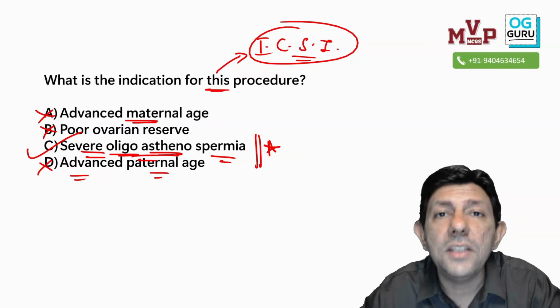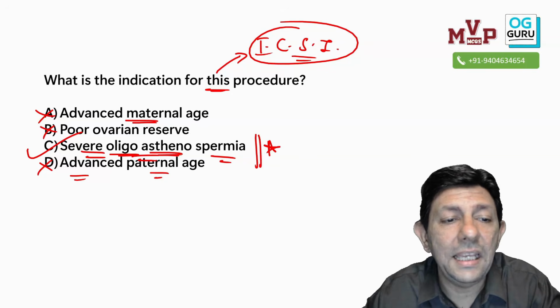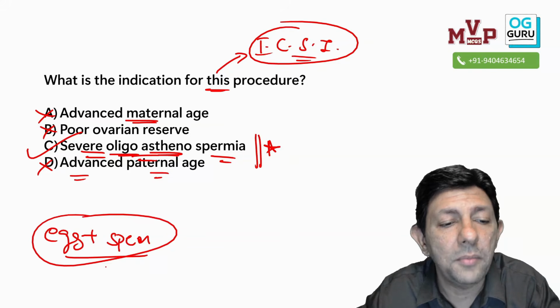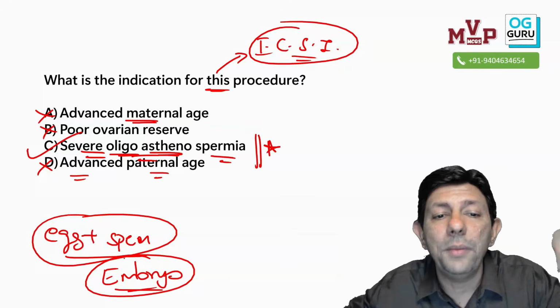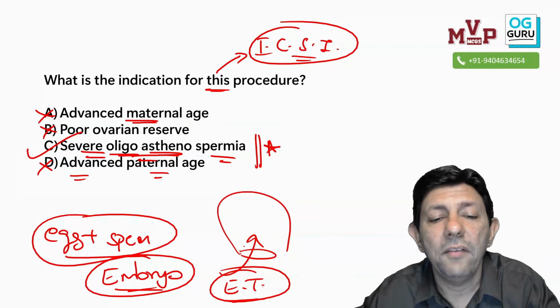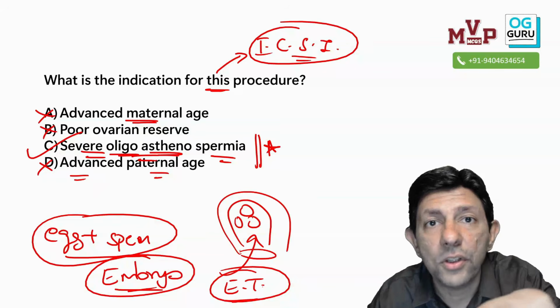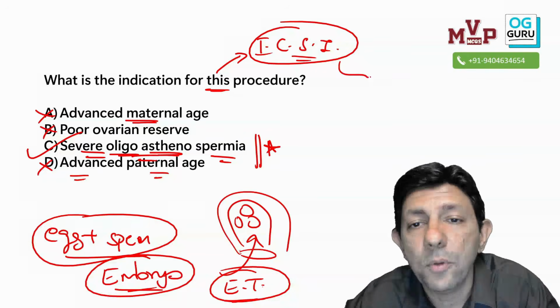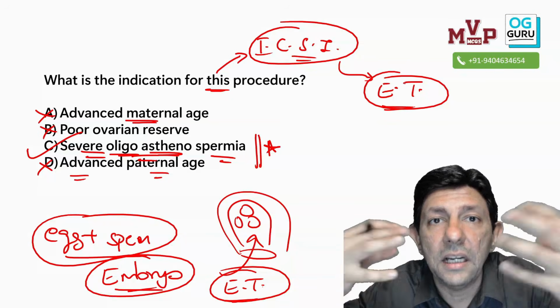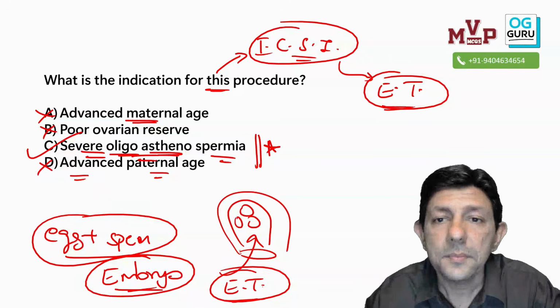And after ICSI, what is done? Anybody? ICSI is the combination of egg and the sperm. This egg and the sperm is the embryo, and that is kept in the incubator, and then we do a procedure called embryo transfer, where we put 2 or 3 embryos inside the uterus. So remember, this question could be asked to you. After this ICSI procedure, what is done? ET, embryo transfer, because ICSI will create the embryo and ET is embryo transfer.